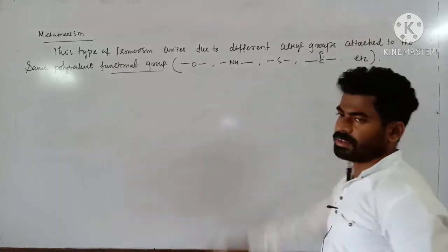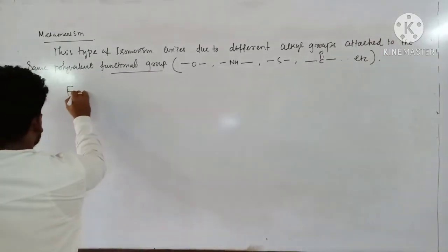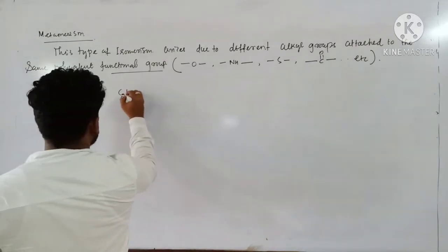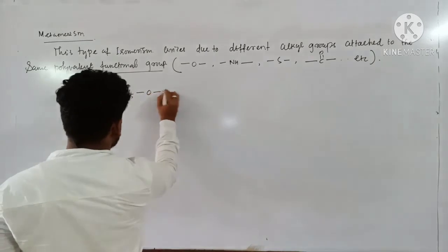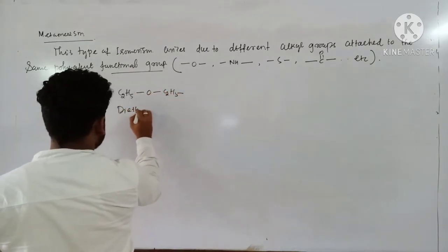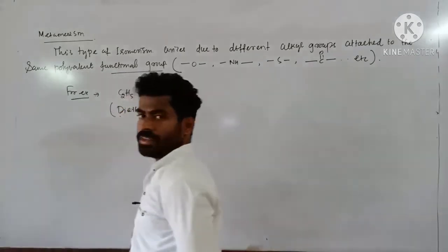For example, let's say this one is C2H5-O-C2H5. This one is diethyl ether.